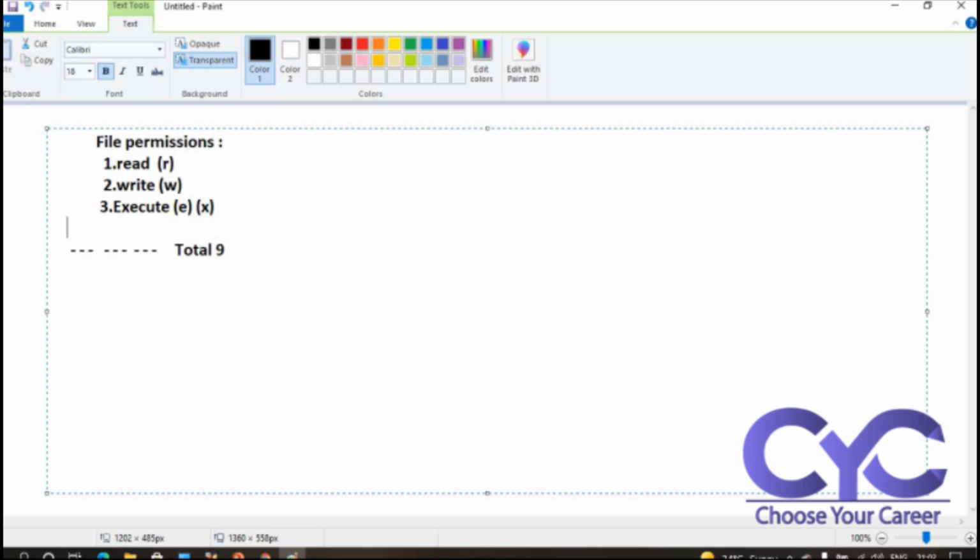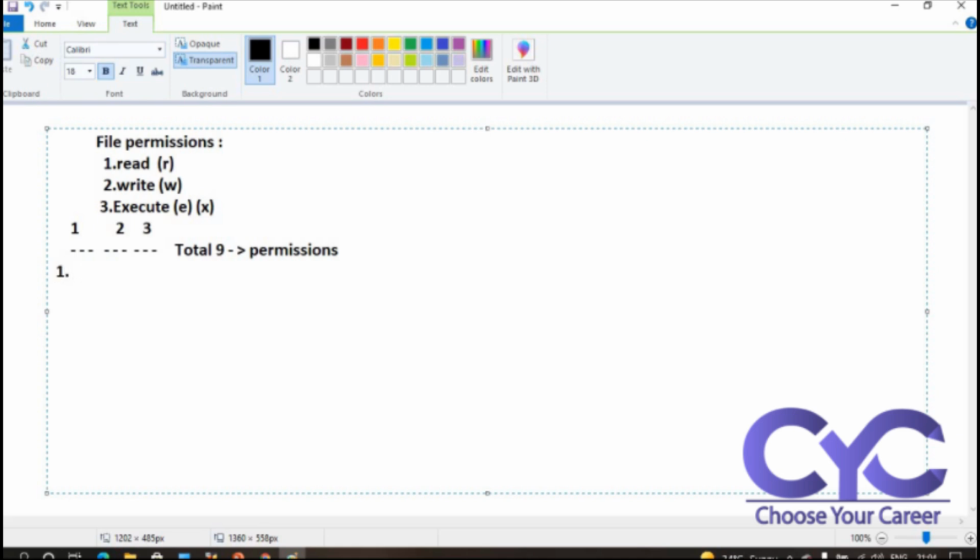According to the Linux servers, these are called permissions. So I'm only using permissions, not file permissions. Okay, only permissions.